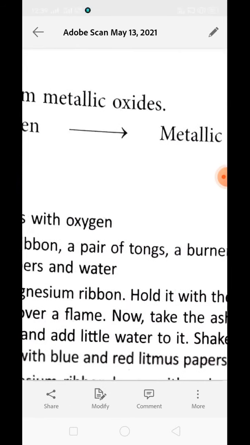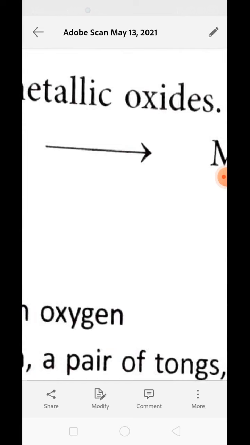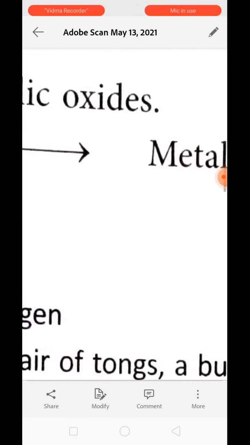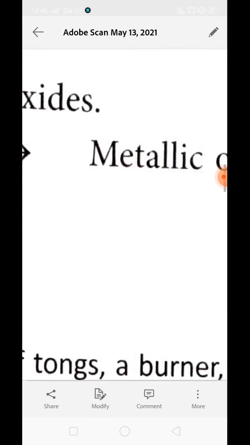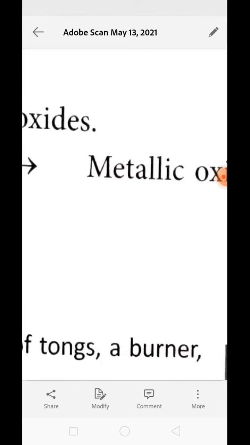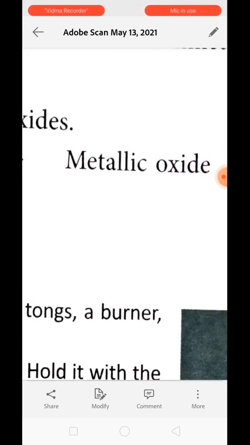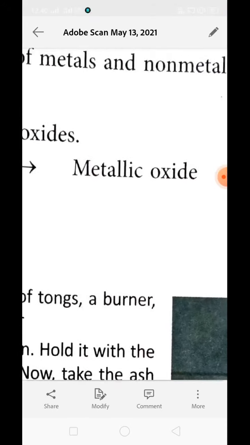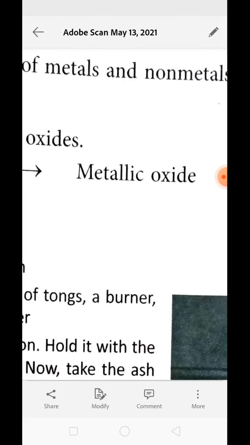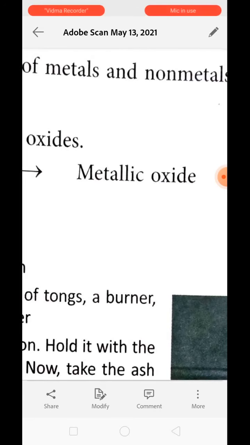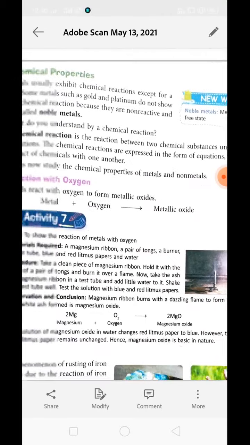The arrow indicates that the chemical reaction is going on, and at the arrowhead side, the substances are known as products. So a chemical reaction is a reaction between two chemical substances to produce a new one. Understand?